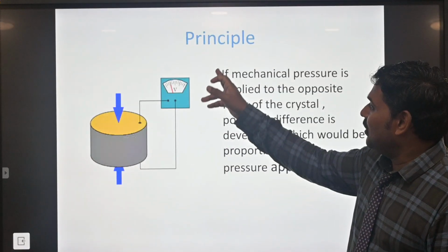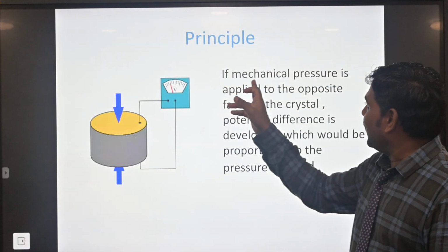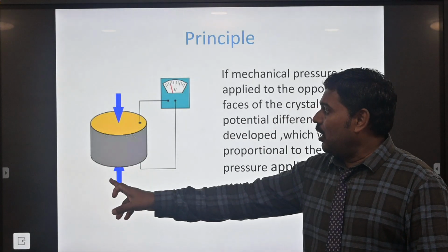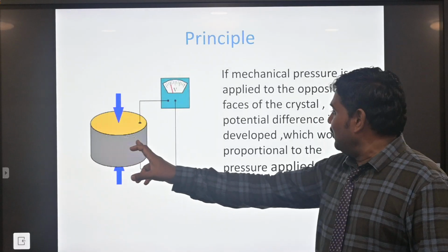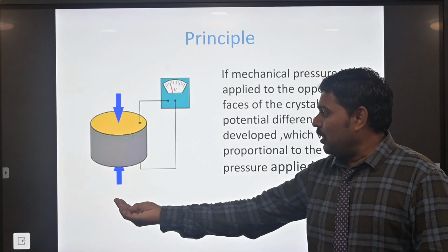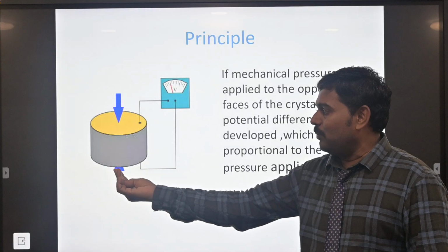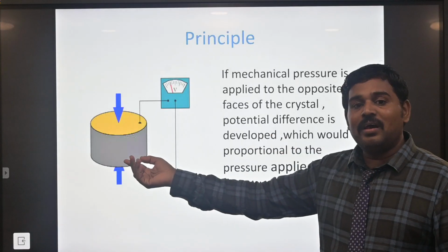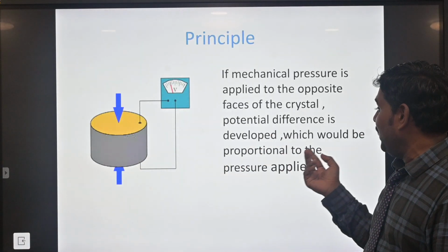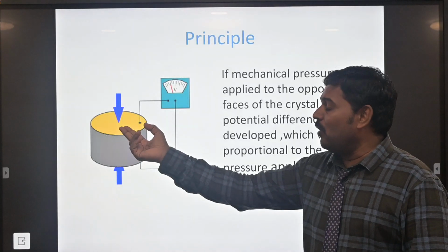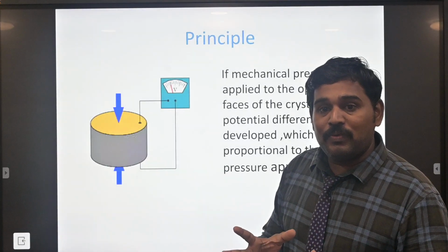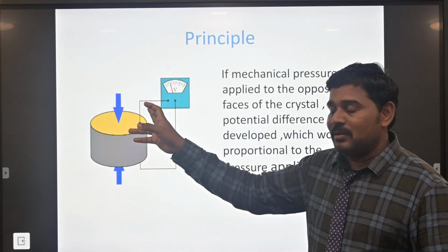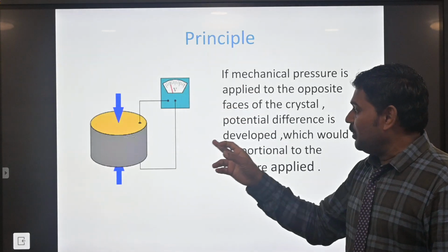So the experimental method, the working principle: the mechanical pressure will be applied to the opposite phases, on a drum or a disc. Opposite pressure is applied clearly. We get the frequency or potential difference, which would be proportional to the pressure applied. How do we measure it? The difference across the disc is monitored with the voltmeter, which forms the principle.